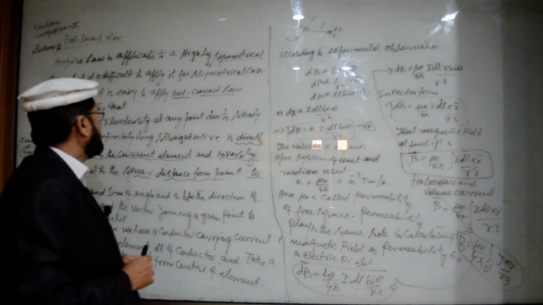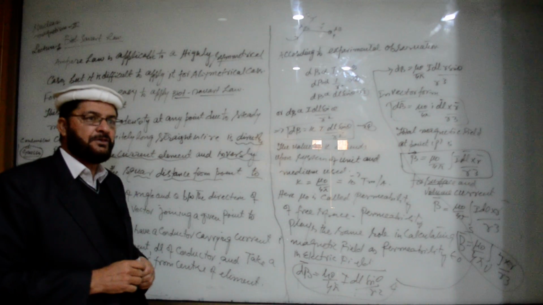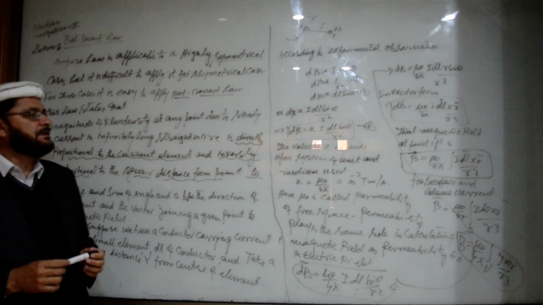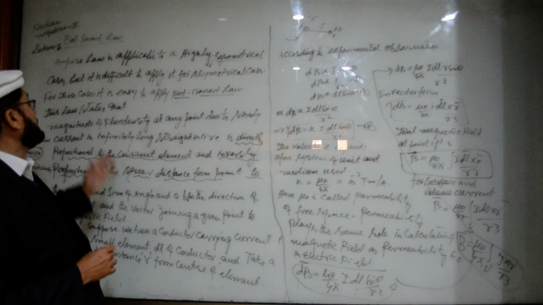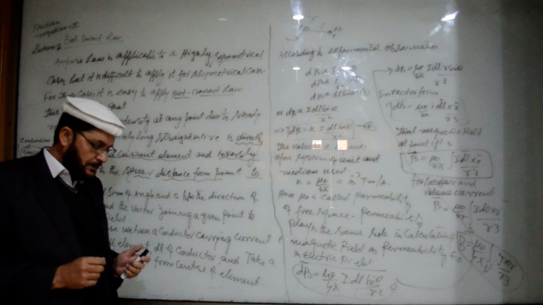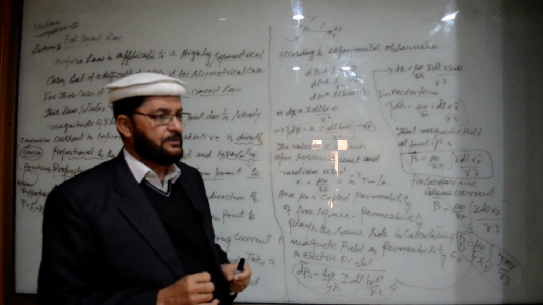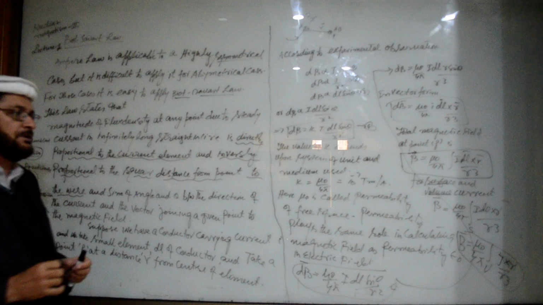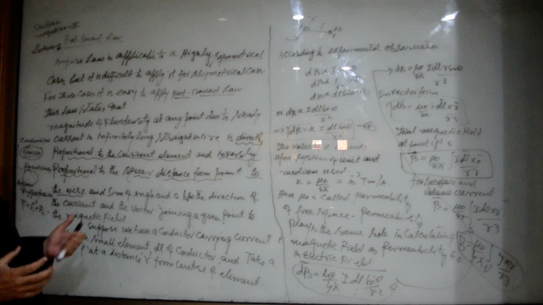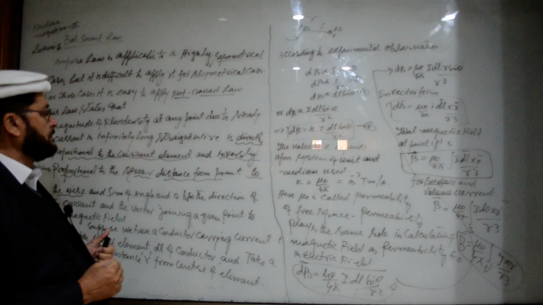As I told you, Biot-Savart law is applicable if you have asymmetrical cases, while in case of symmetrical cases we can easily find the value of magnetic induction using Ampere law. So there are two laws from which you can easily find the value of electric field intensity. One is Coulomb law and the second one is Gauss's law. Gauss's law is applicable when you have a high value of symmetry charge distribution.